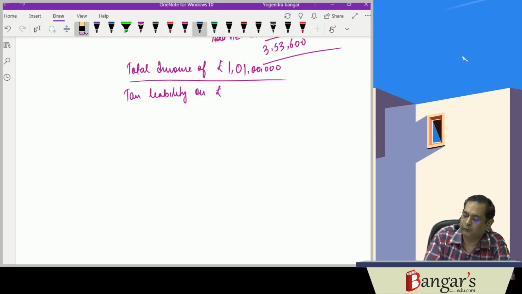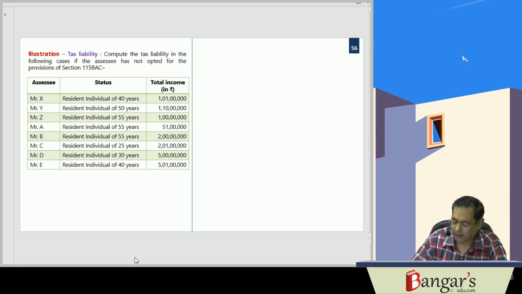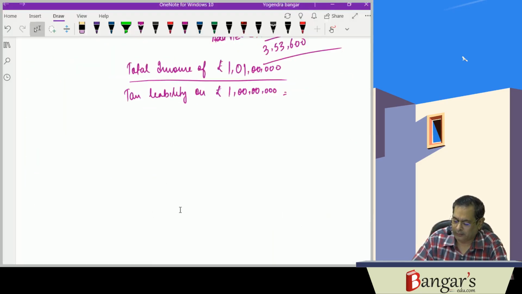How much was it? On 1 crore, we have calculated the same.